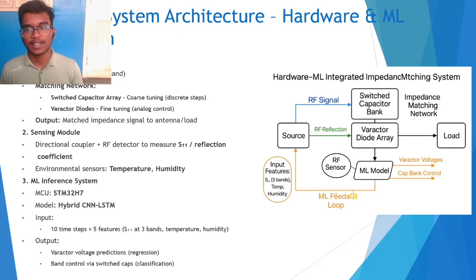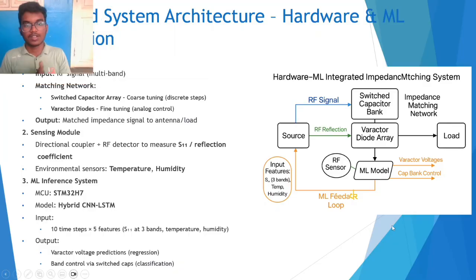Now, the proposed system architecture, hardware and ML integration. If an ML model or the microcontroller needs to work, it needs to get inputs. I will tell about both the input and the output. The input features of our ML model are the reflection coefficients of all three bands, 2.4 gigahertz, 5 gigahertz, and 900 megahertz, along with the temperature and the humidity. Temperature and humidity also play a major role in the impedance matching values, so we have included them as well.